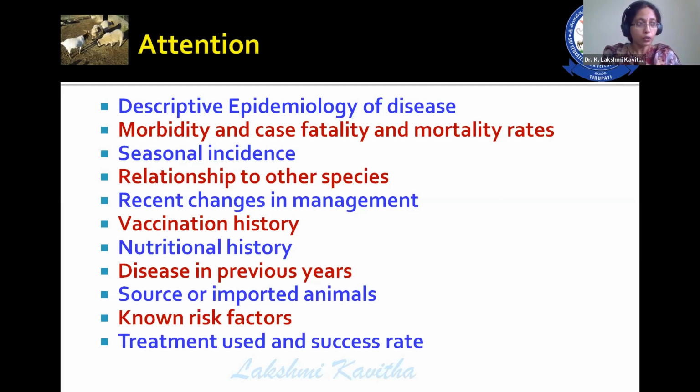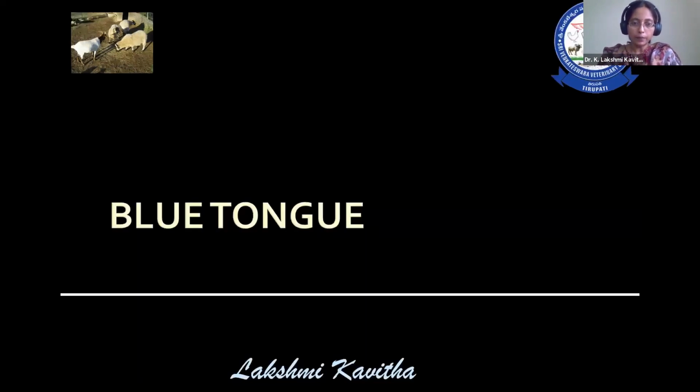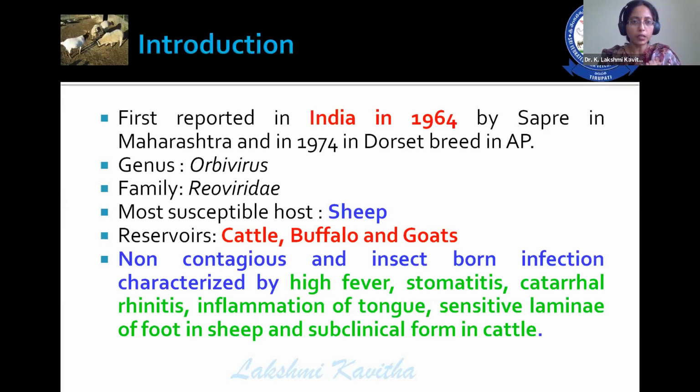Then what is the source of these animals? Suppose a farmer is buying an animal, what is its source? Has he imported any animal? What are the known risk factors? If any treatment is used, has it given a success rate or not? These are all the points that need to be considered while we are observing any outbreak of disease. So with this little introduction, I am taking a few viral and bacterial diseases which are posing a lot of economic losses for this sector. The first one is blue tongue.